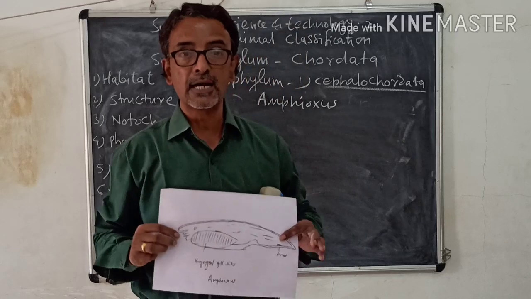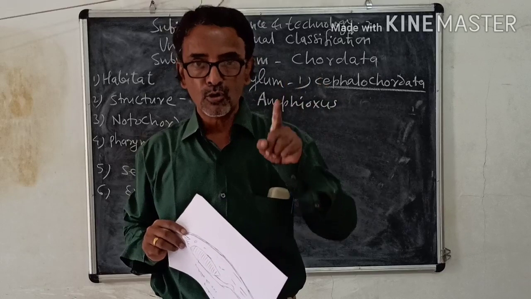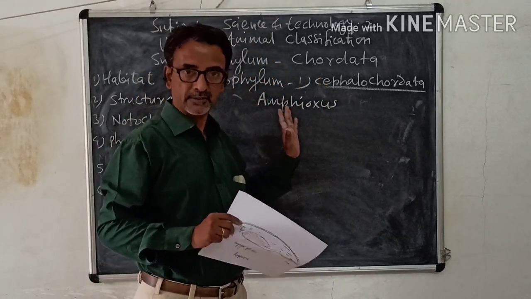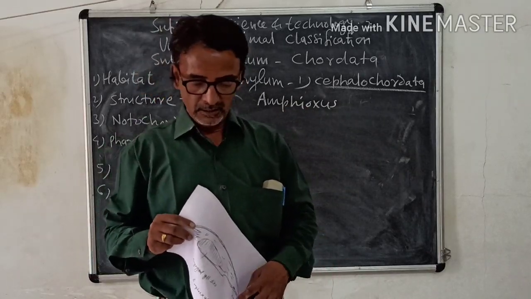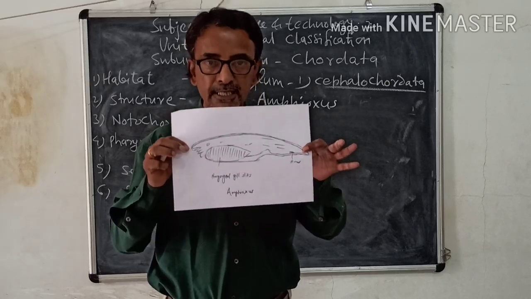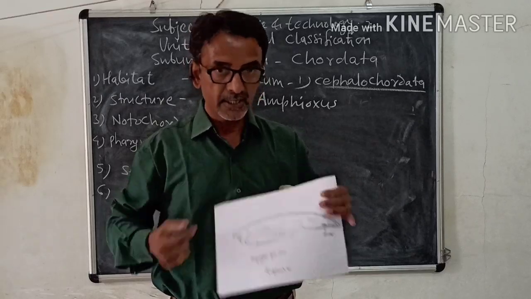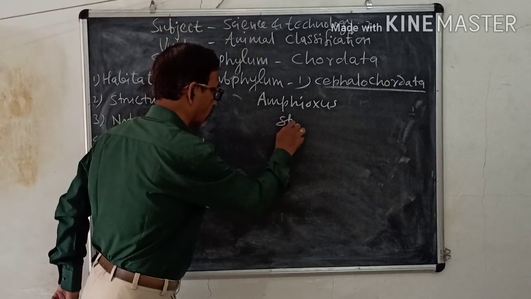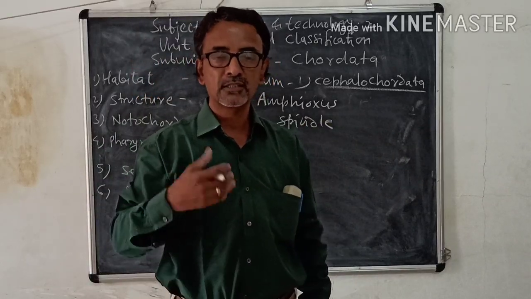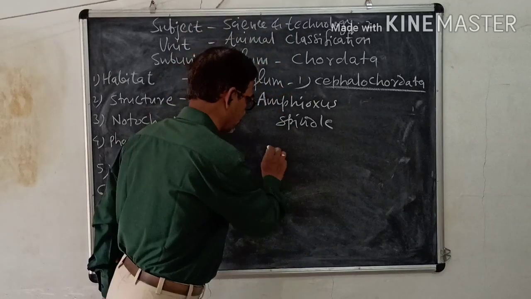Again, all these animals are marine. We have seen Hemichordata, Urochordata, and Cephalochordata. All were aquatic, marine animals. Now listen, this animal looks like a fish. The body is completely spindle shaped, or we can say boat shaped.